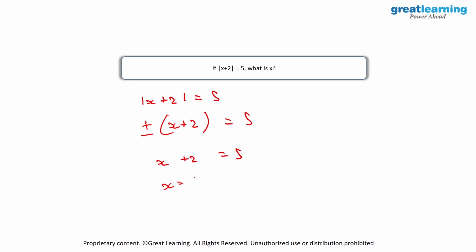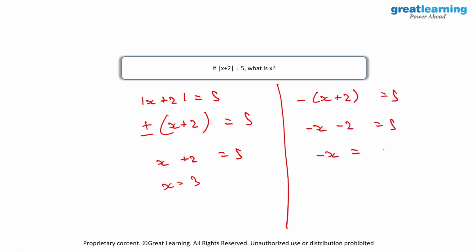Then the value of x will become 3 because 5 minus 2 is equal to 3. Now, if we take minus of x plus 2 is equal to 5, this will be minus x minus 2 is equal to 5. So here I will have minus x is equal to 7 and x will become minus 7. So the solutions for this equation are x is equal to 3 and x is equal to minus 7.